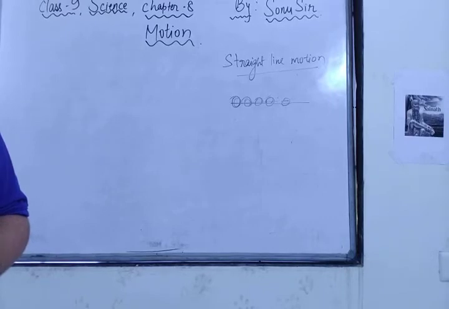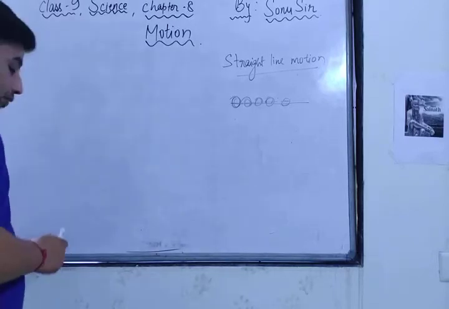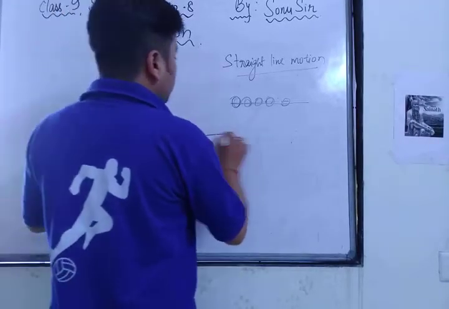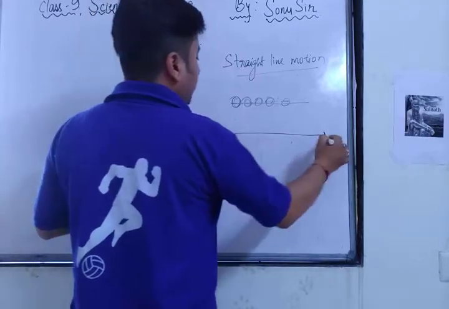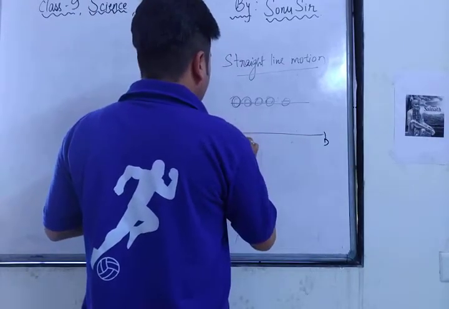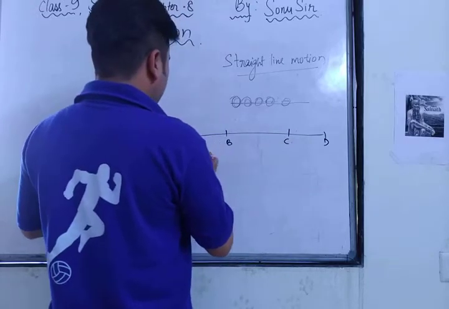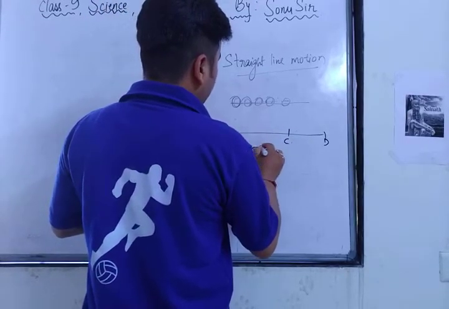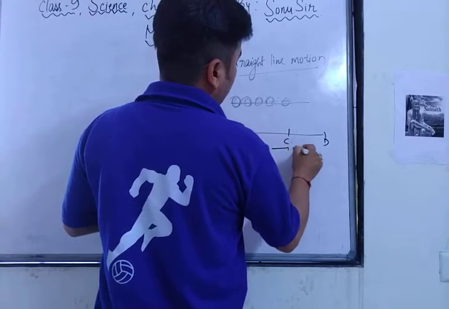Now we are moving towards the motion along a straight line. If you have to calculate straight line motion, here there is a point A to D, and between them are points B and C. From A to B it's 15 kilometers, from B to C it's 50 kilometers, and from C to D it's 20 kilometers. Got it?